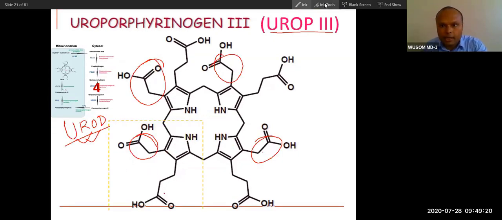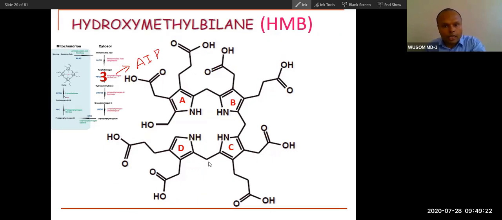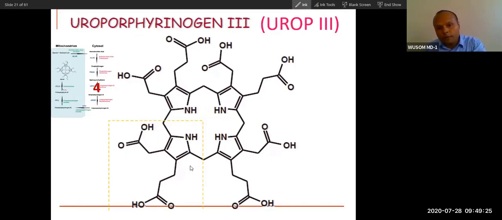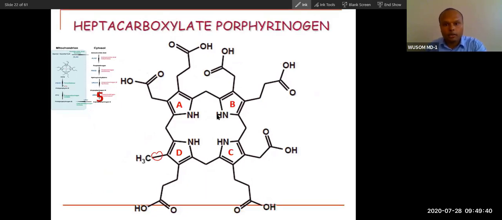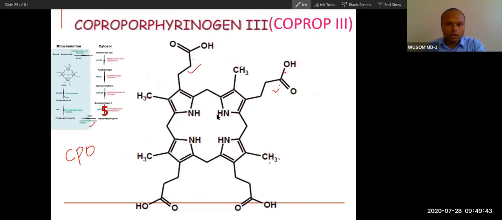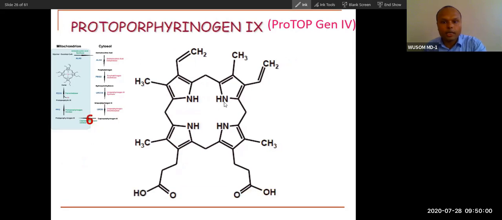Now what will happen is this reaction. There will be inversion of this D ring, and this forms uroporphyrinogen 3. If inversion does not happen, this will be uroporphyrinogen 1. This is the most soluble because 8 carboxy groups are there. Now 4 carboxy groups will go, and this will form coproporphyrinogen. This reaction is done by the decarboxylase enzyme, the 5th enzyme, which is very important because deficiency of this enzyme causes PCT.